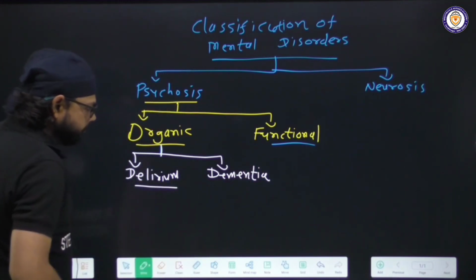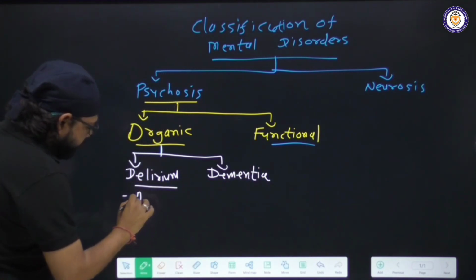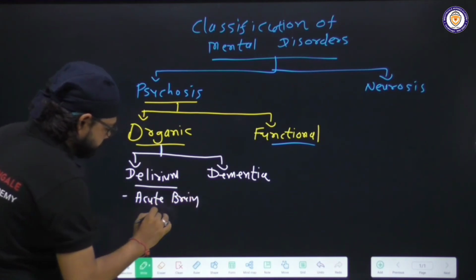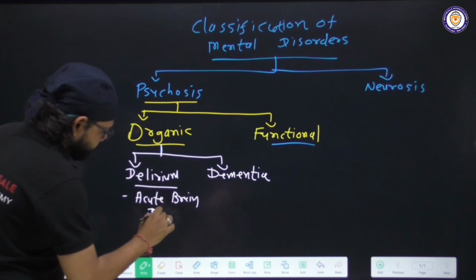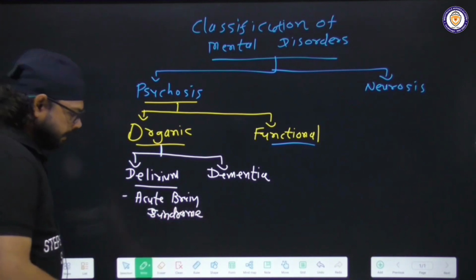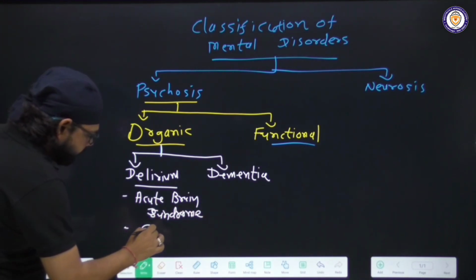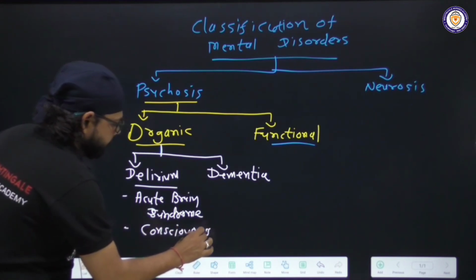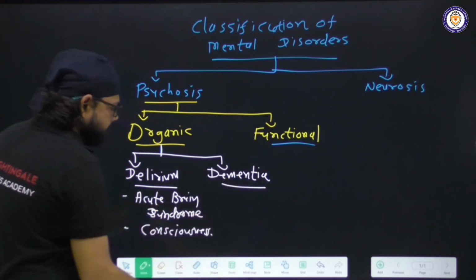Now what is delirium? Delirium is an acute brain disorder or syndrome, and this affects consciousness. Okay, now what is dementia?